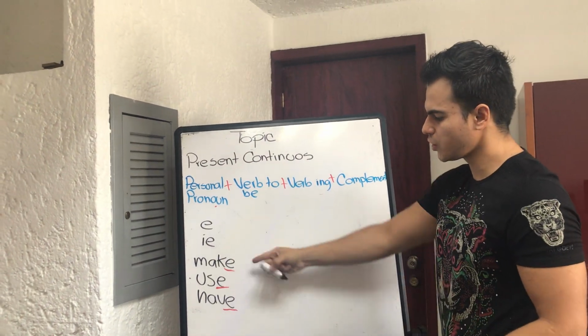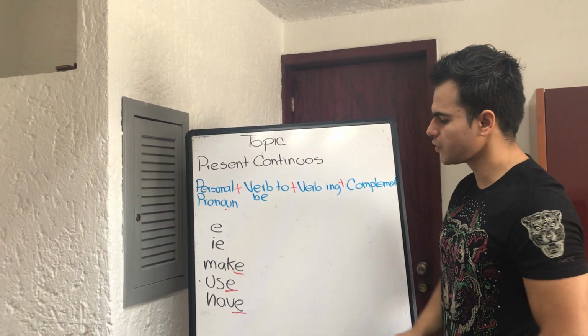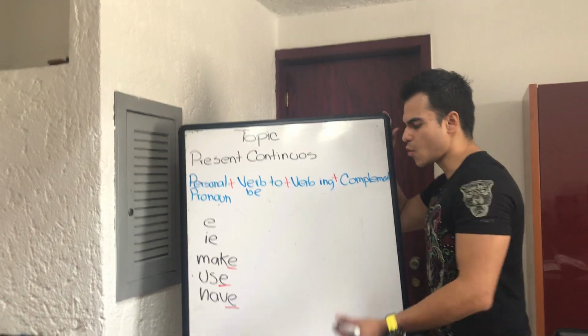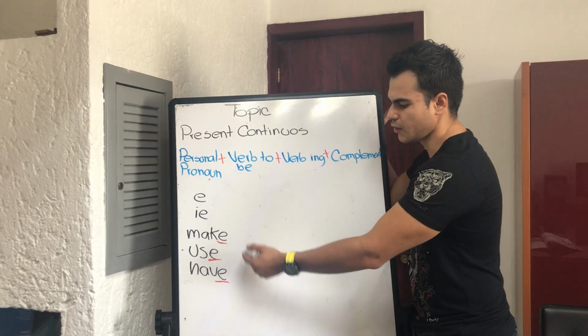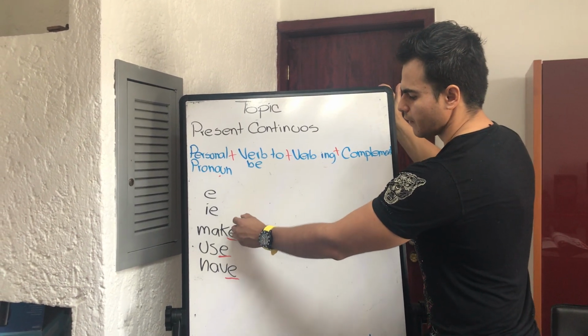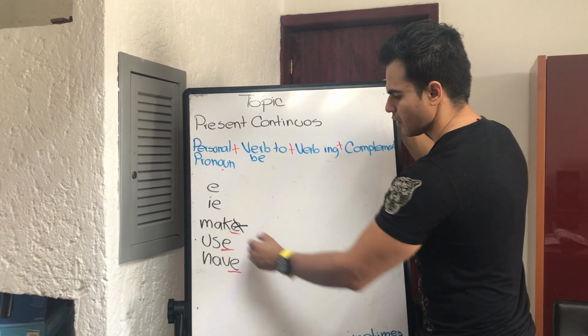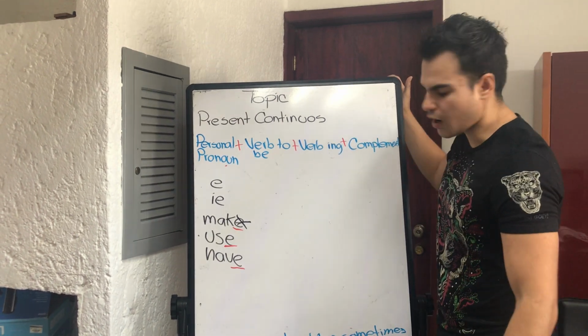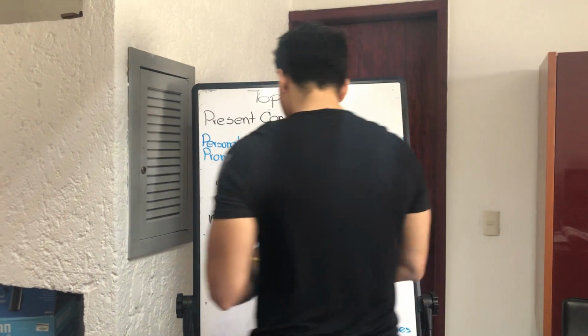So I have to change that by using the present continuous. If I want to write a sentence using the present continuous, I have to change this, alright? This is going to be erased, and I have just to put ing.